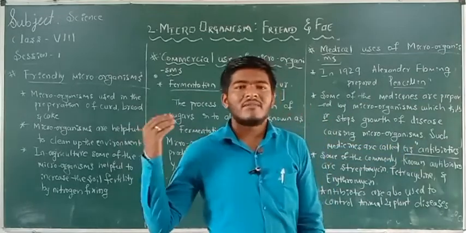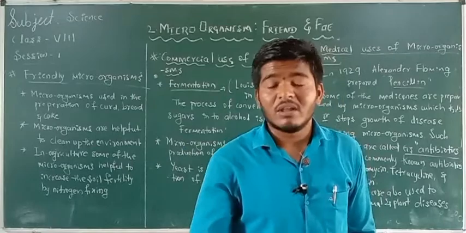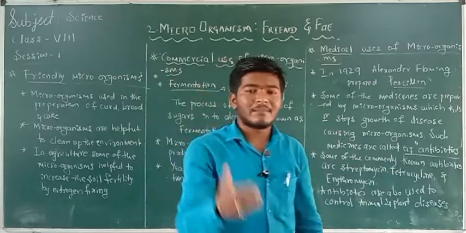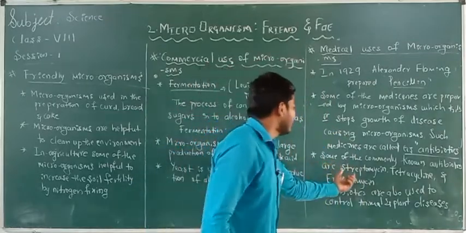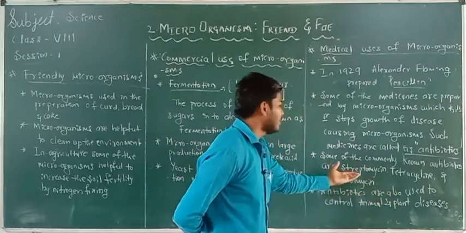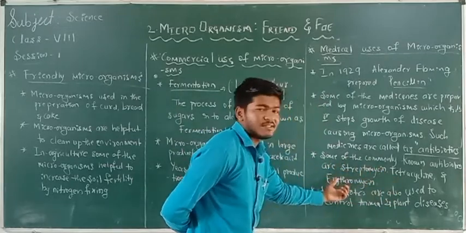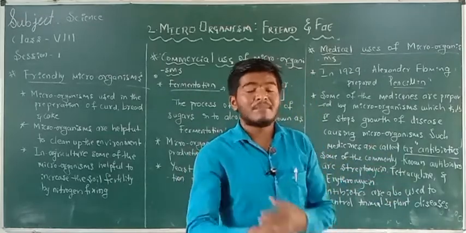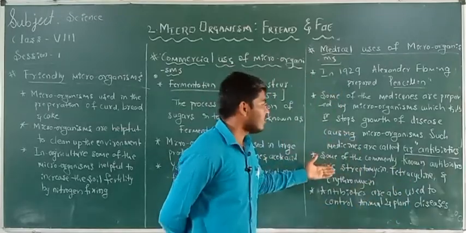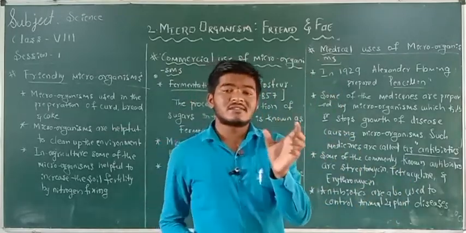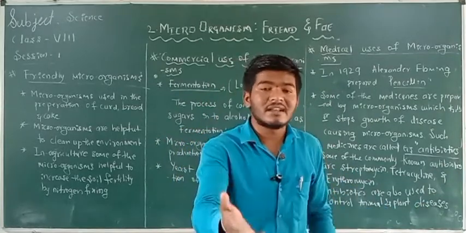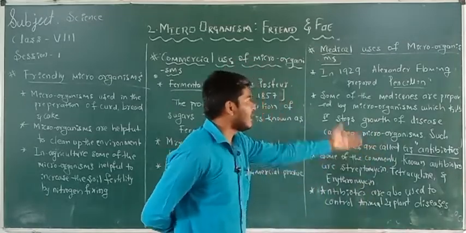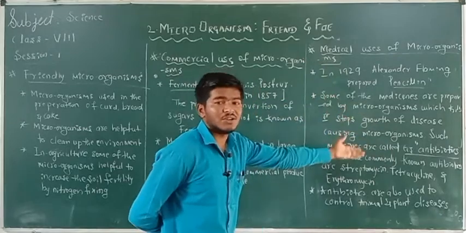Remember, when you play in the ground and get hurt, the doctors give you some medicines. Check the ingredients on the label of that medicine. You will find that it contains streptomycin, tetracycline and erythromycin. These are the antibiotics, which are prescribed by the doctor because they control the disease causing microorganisms. They act on the disease causing microorganisms and control the wound. So these are known as antibiotics. This is another medicinal use of microorganisms.